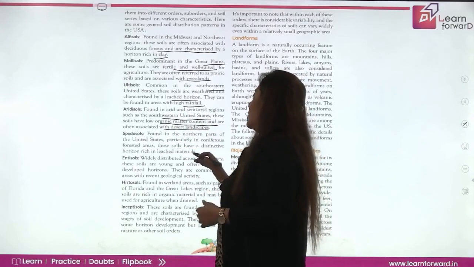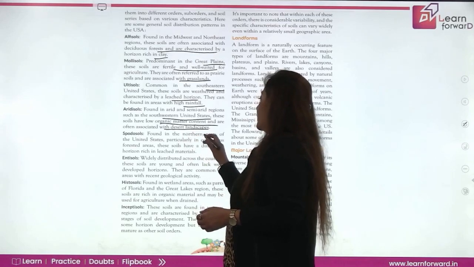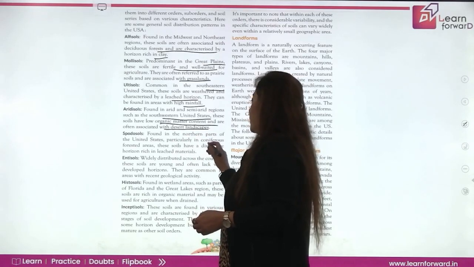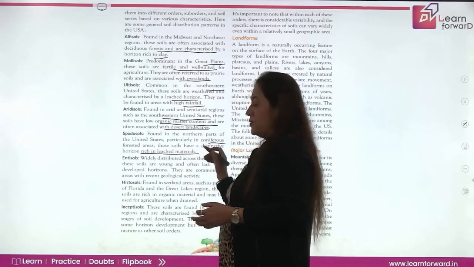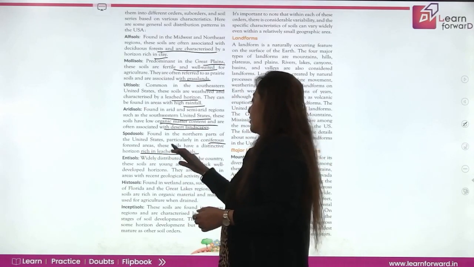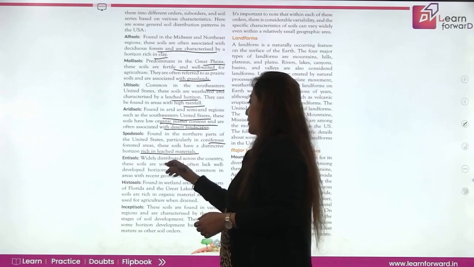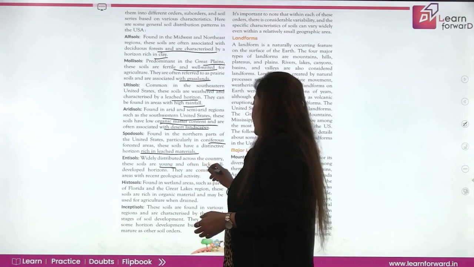Then is spodosols. Now spodosols are found in the northern part of the United States, particularly in coniferous forest areas. They have a distinctive horizon rich in leached materials. When we talk of entisols, they are very widely distributed across the country. It's a very young soil. It often lacks well developed horizons.